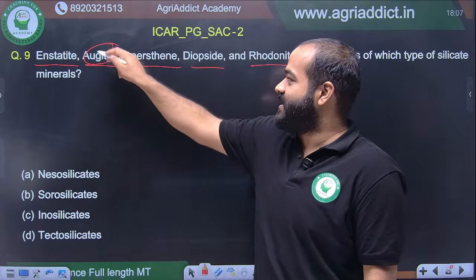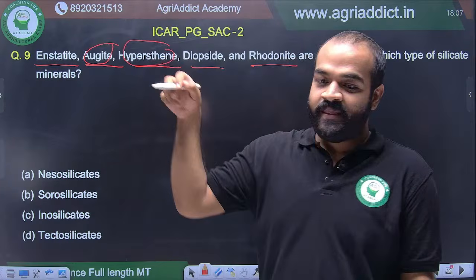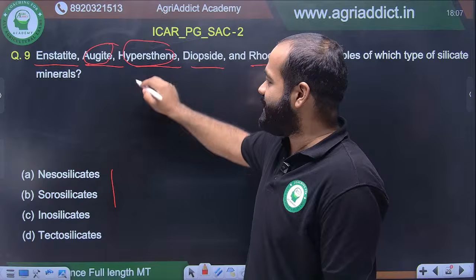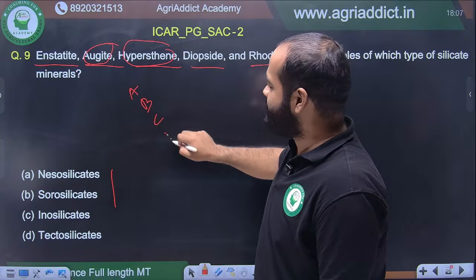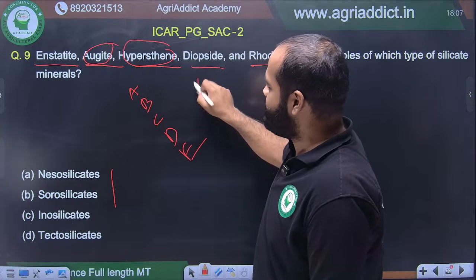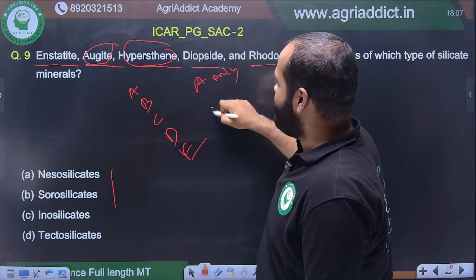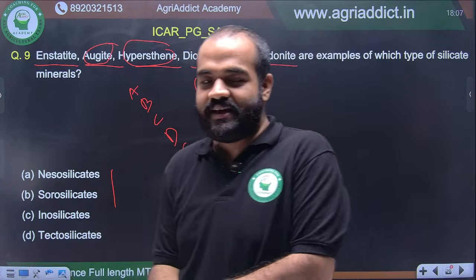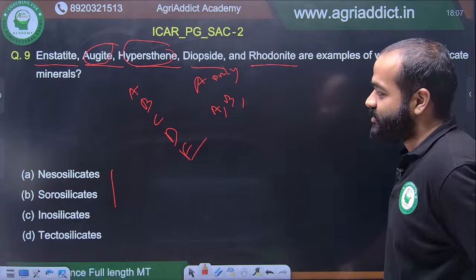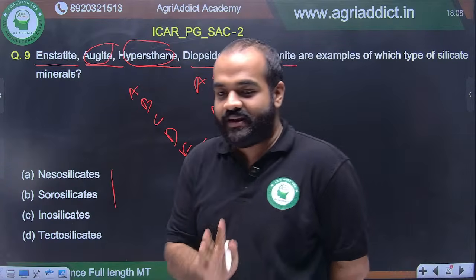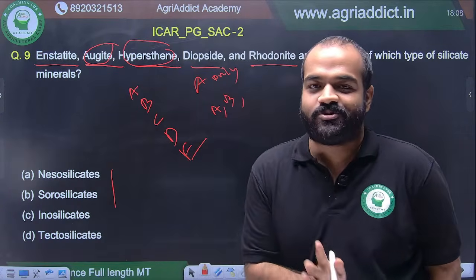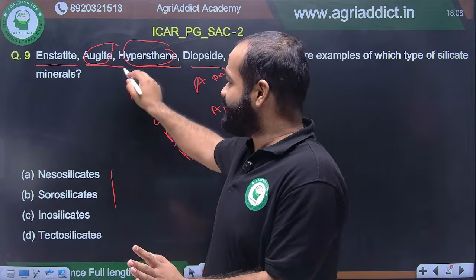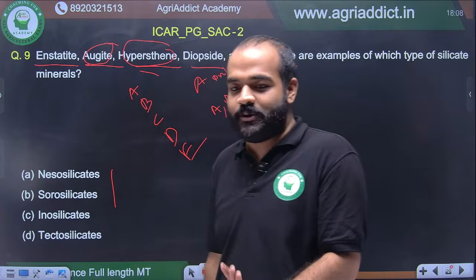They might ask only augite, or only hypersthene, or they might give the names of the silicates and the minerals as A, B, C, D, E, and in the options they might ask like A only, A, B only, like those. You know the pattern of the questions, and they ask very frequently like this. So you have to be very thorough with the names of the minerals. However bad it feels to memorize the names, you have to remember. That is my earnest request. Read thoroughly, read many times and you will get to know.